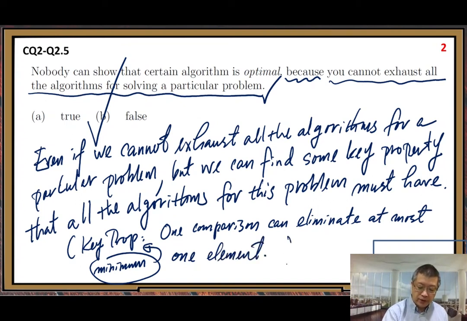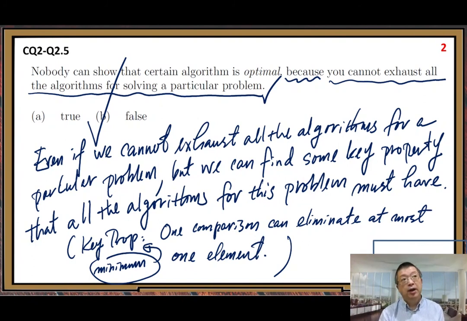So you can see this property must be true for all algorithms that find the minimum using comparisons. We need to add that condition, otherwise, using a different way, probably you can do better.